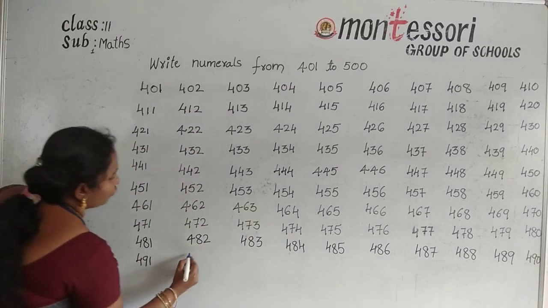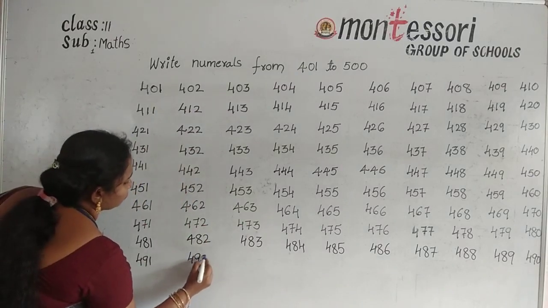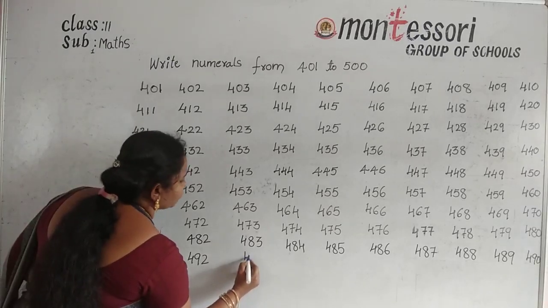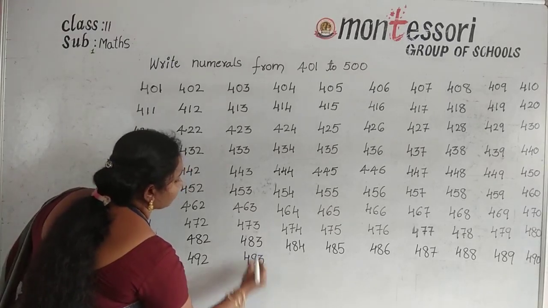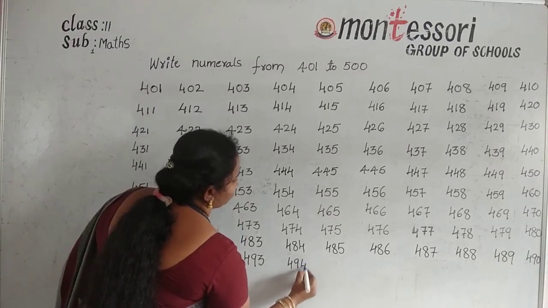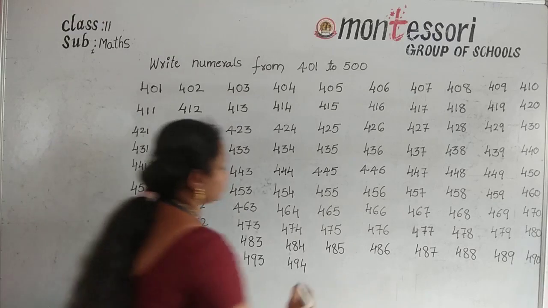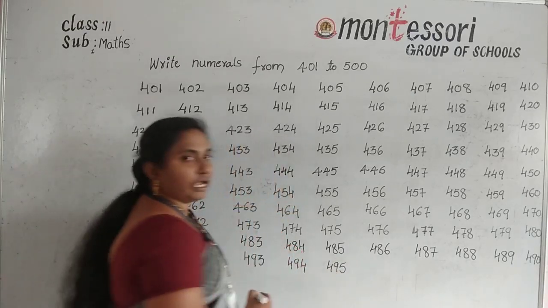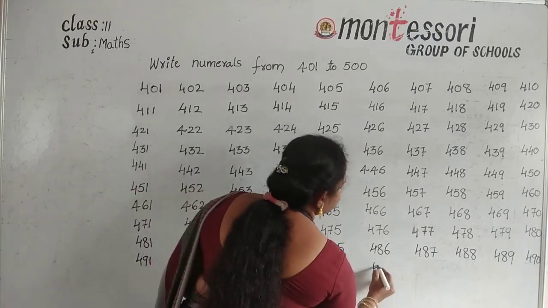Here 492. Okay, and next 493. Next 494. Okay, next 495. And next number 496.